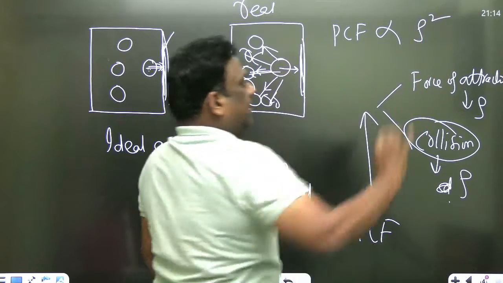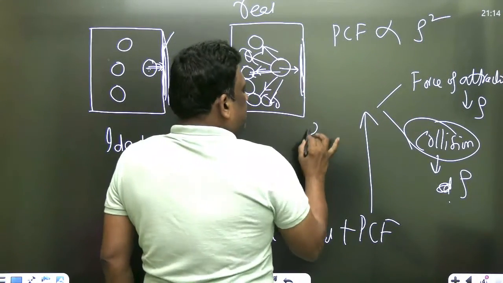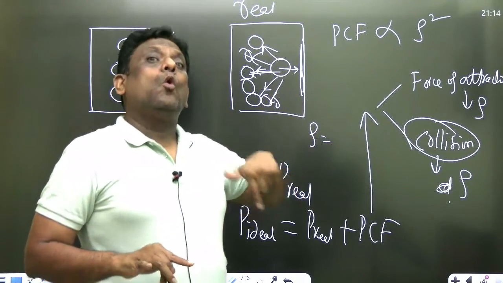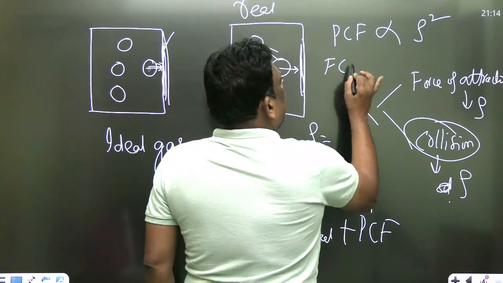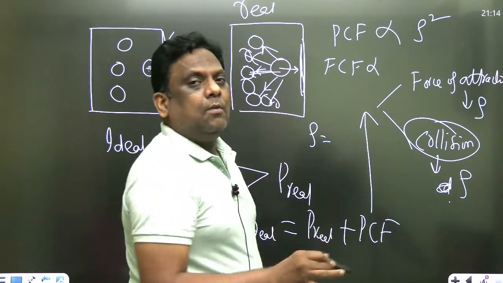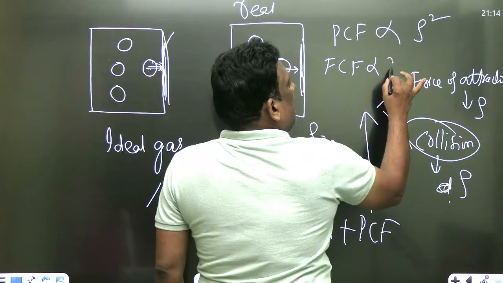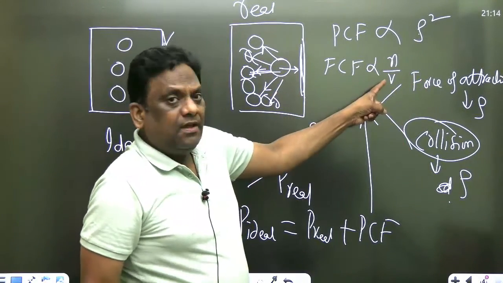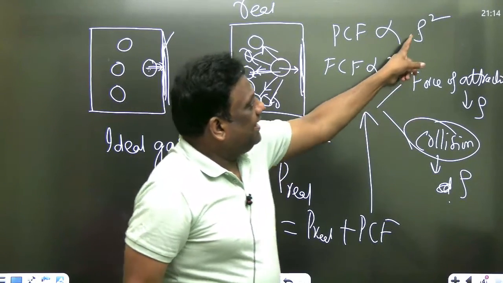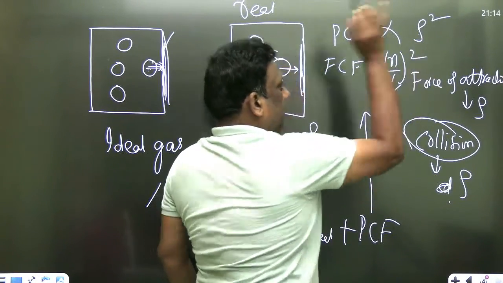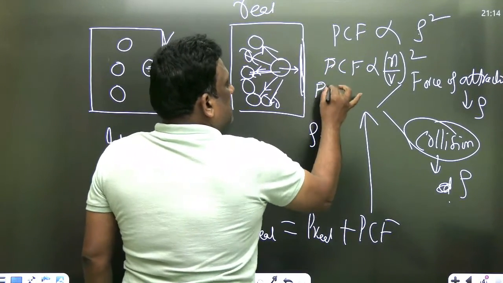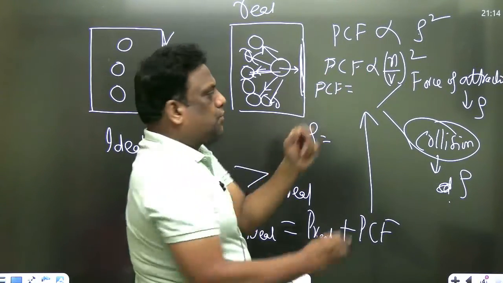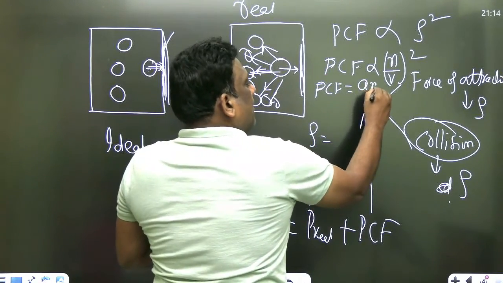So density squared. And you know, density is equal to mass by volume. If it is mass density, it is mass by volume. If it is molar density, it is number of moles per unit volume. What is mass density? Mass by volume. What is molar density? Moles by volume. But it is density squared, therefore it is square. So what will be the pressure correction factor? If I have to remove this proportionality, I have to introduce a constant. So a n square by v square.